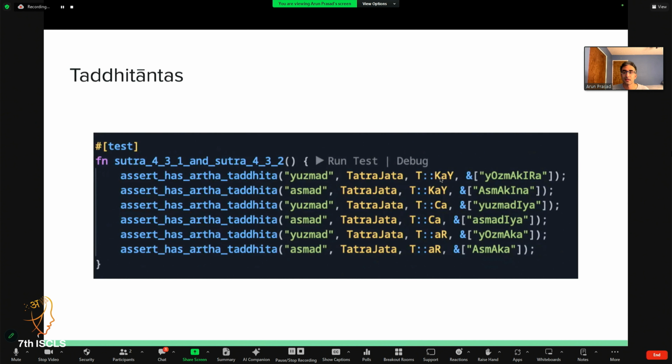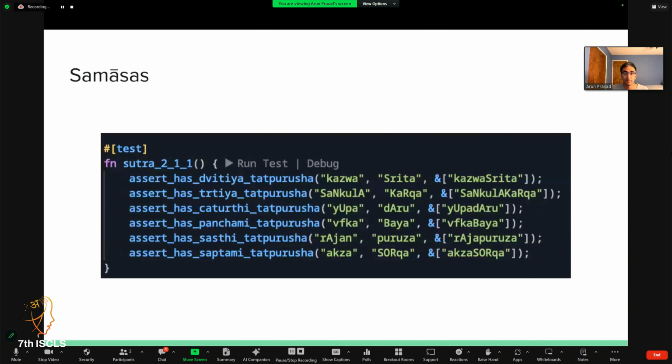And if this kain pratyaya is not available in this sense, the derivation won't work. So I'm testing both that the pratyaya can be added to create that form, and also that it is available only in the specified sense. Likewise, there's basic support for samasas. This is still quite early, so you can see some tests from 2.1.1.